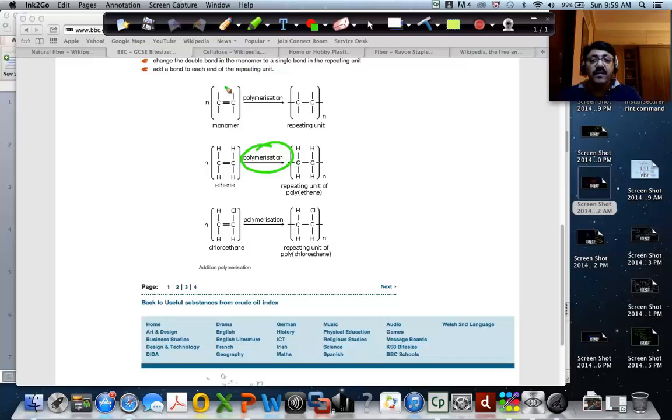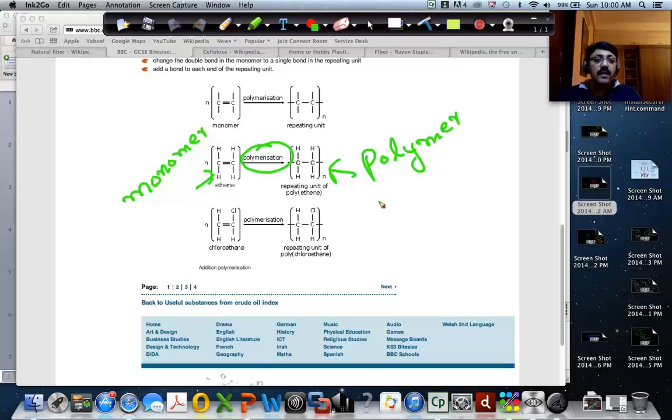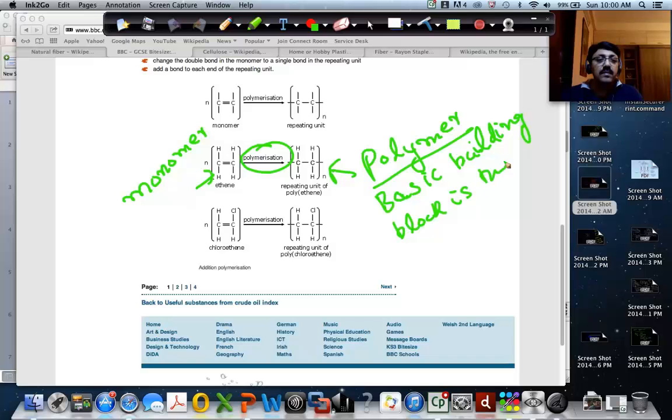So this is a monomer, right? And producing a polymer, right? And in the polymer, if you look at the chain, the basic building block is a monomer, right?